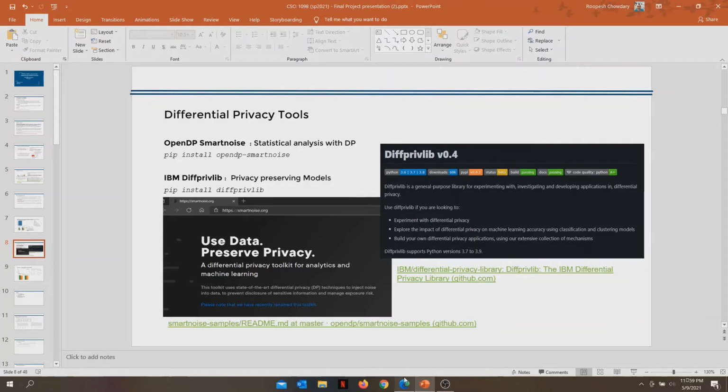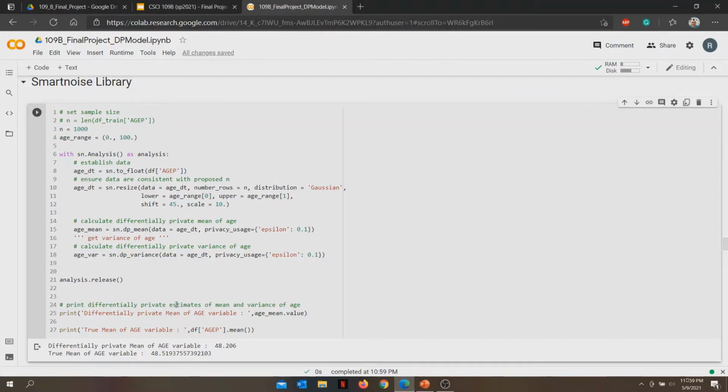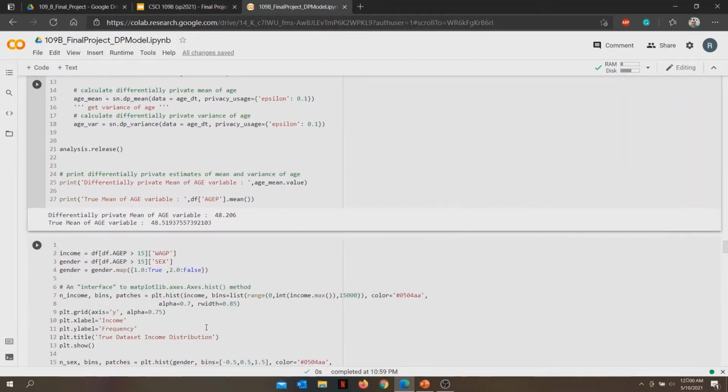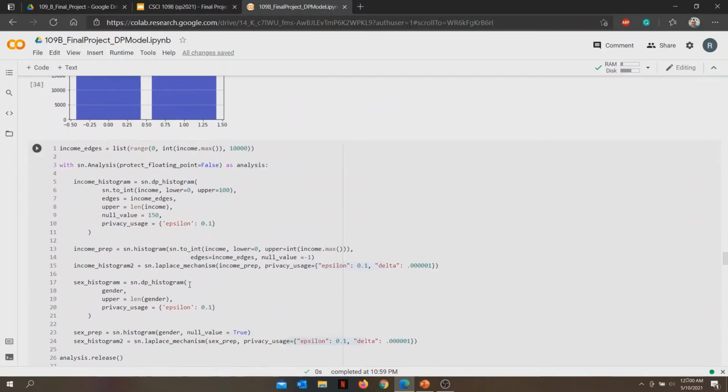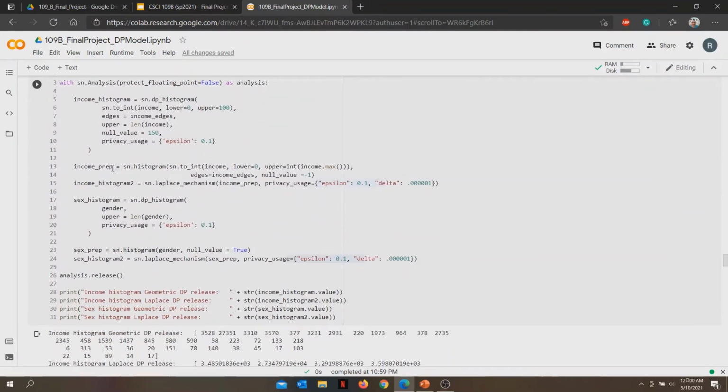If you look at our data set, we have some continuous variables like age, where we calculate the differentially private mean and compare it with the true mean. We can see both are not exactly the same, but still close enough. Similarly, we have other variables. We have done some analysis like the income variable or the gender variable.